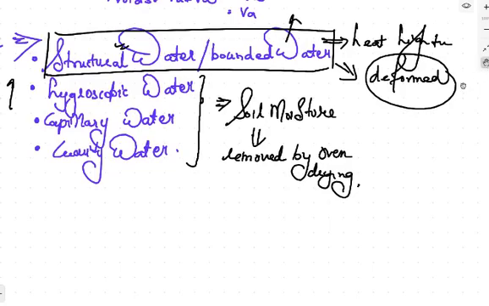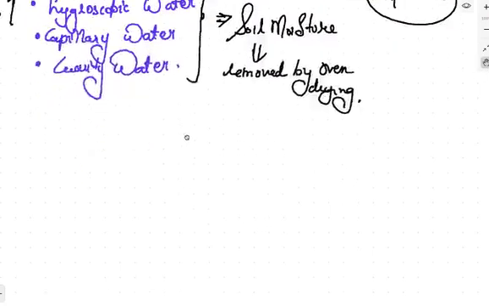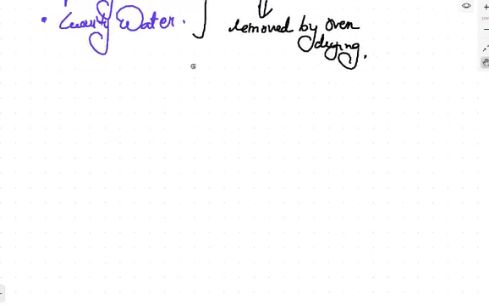Now, as I told you, there are certain properties also for the soil. Let's start with the properties. One by one, understand the properties which are known as index properties. Let's start with the properties one by one.